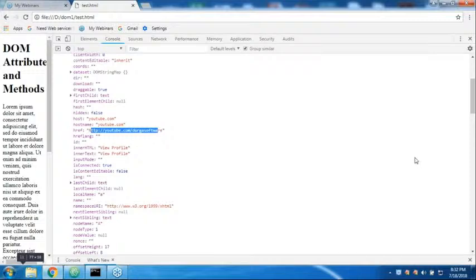Now let me talk about methods also. How you can apply methods also, right? Sir, first one, document dot getElementById, right? ID. Sir, do you have any ID? Yes, I have one ID. What is that ID, sir? Special.